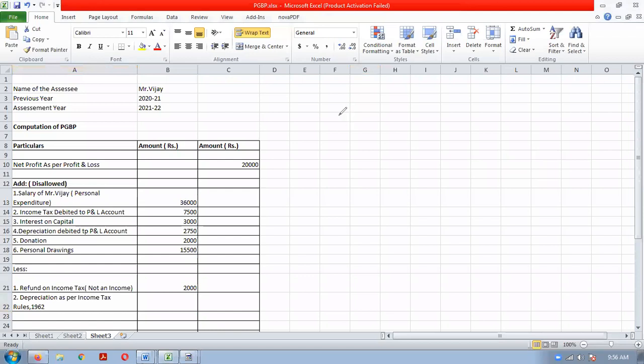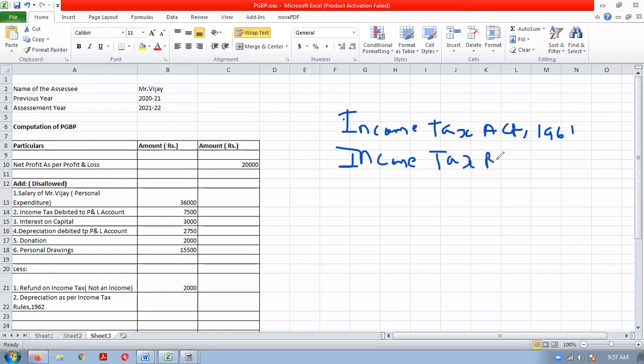The Income Tax Act was implemented in 1961, income tax rules in 1962. So keep both years in memory because it can come in the MCQ.